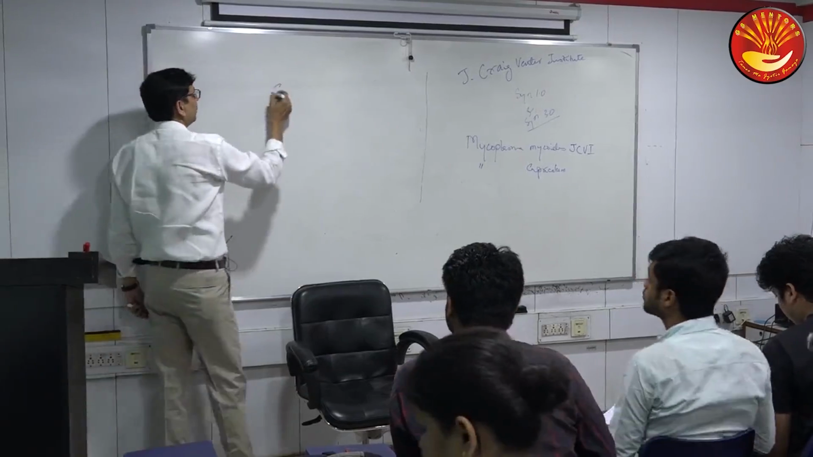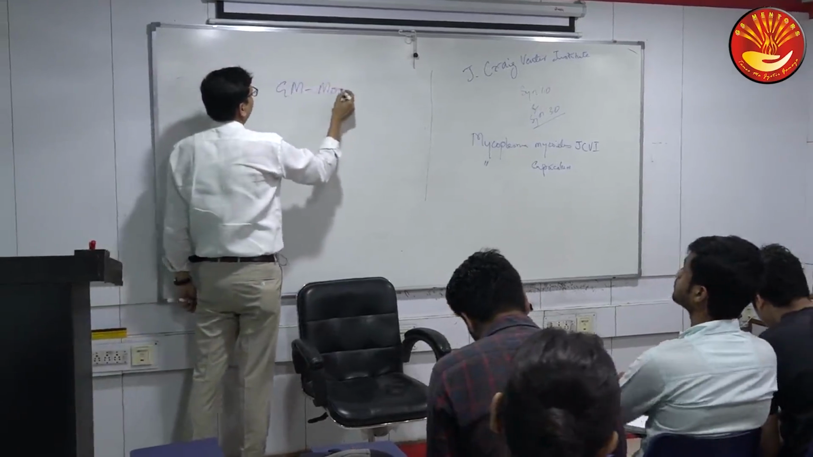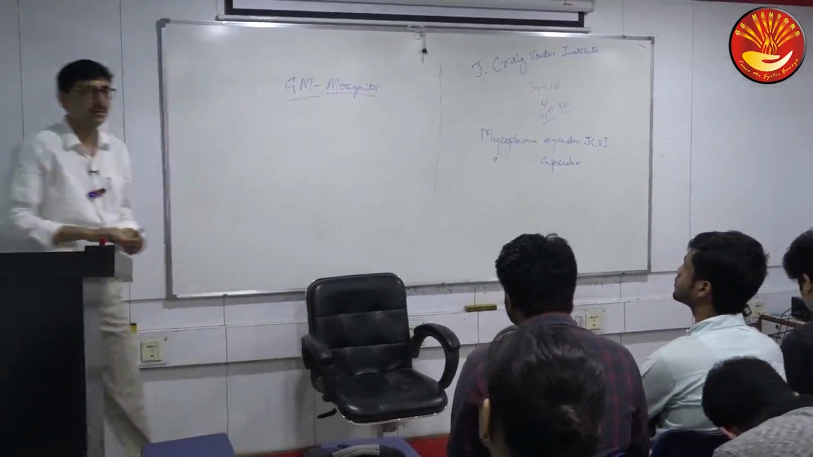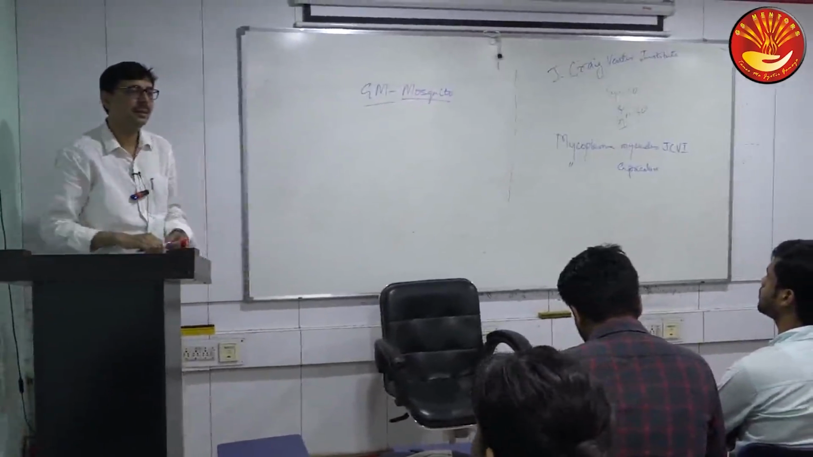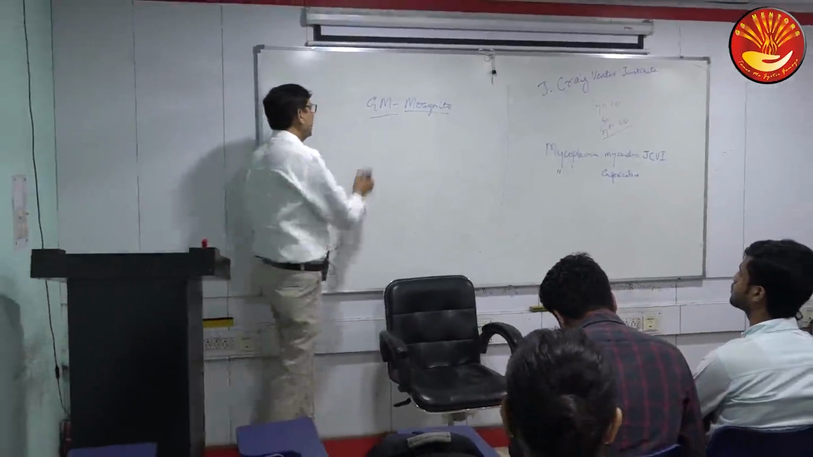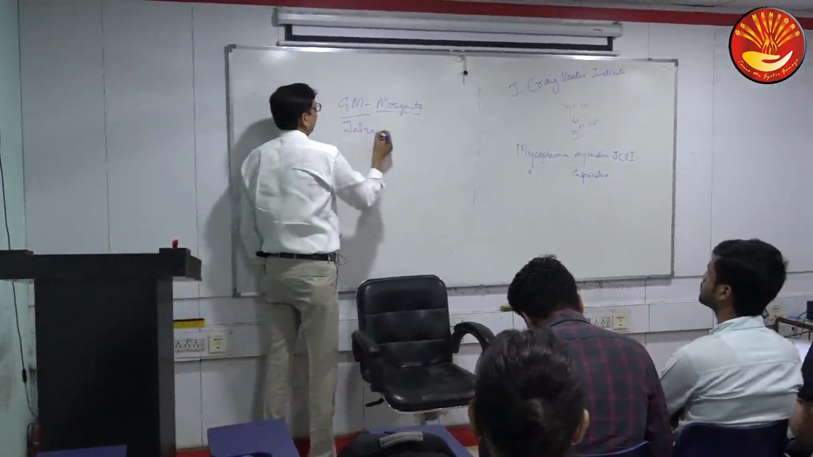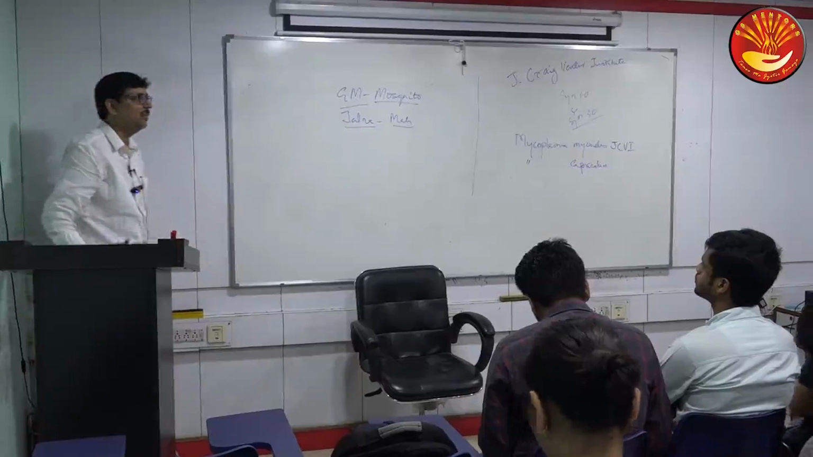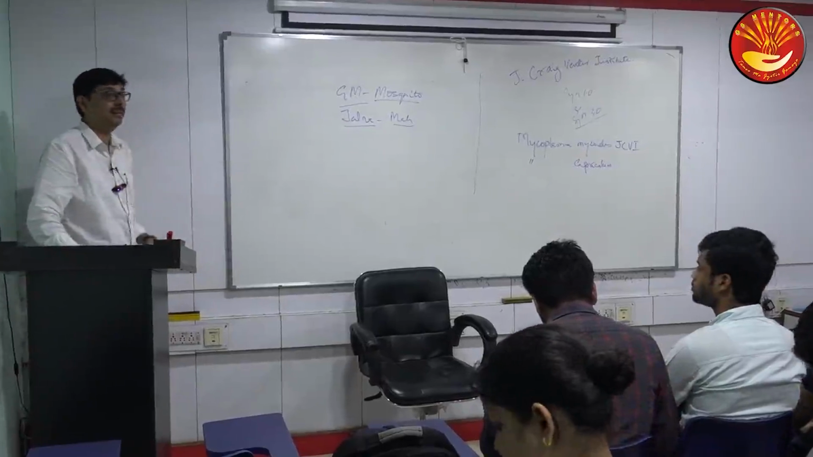GM mosquito. Where have the trials started? Come on. Where has the trial started? Jalna. Where is Jalna? Maharashtra. Obviously. What's the purpose? Obviously, dengue and chikungunya. Okay.